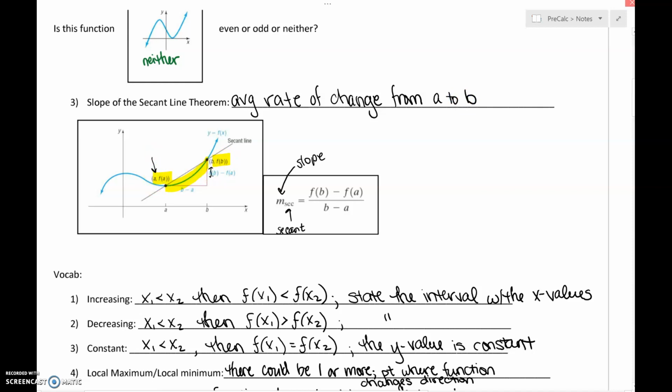The average rate of change from A to B is defined as that.